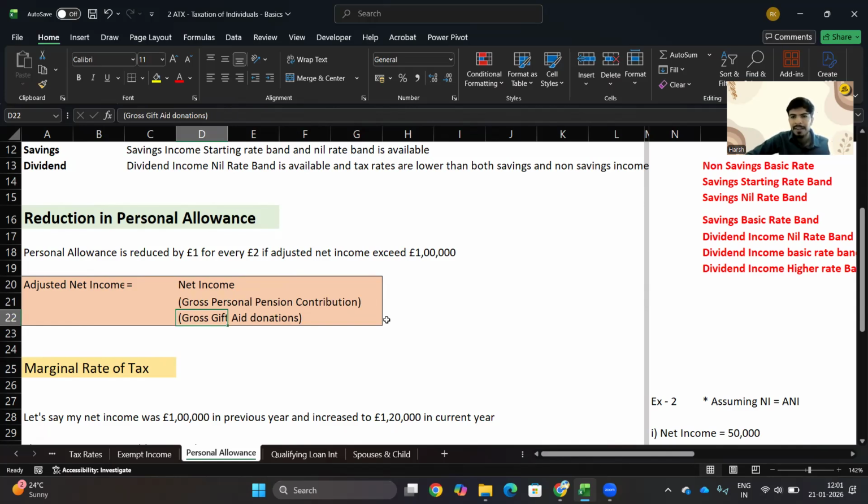Similarly, for gross Gift Aid donation, any donations you made, you would get that deduction on the gross amount, not the net amount.